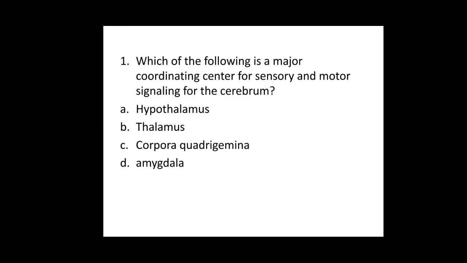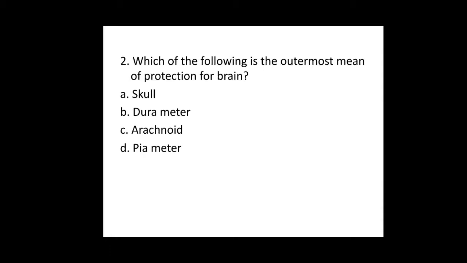First question, which of the following is a major coordinating center for sensory and motor signaling for the cerebrum? Option A, hypothalamus. Option B, thalamus. Option C, corpora quadrigemina. Option D, amygdala. So here for the first question, the answer is the thalamus.